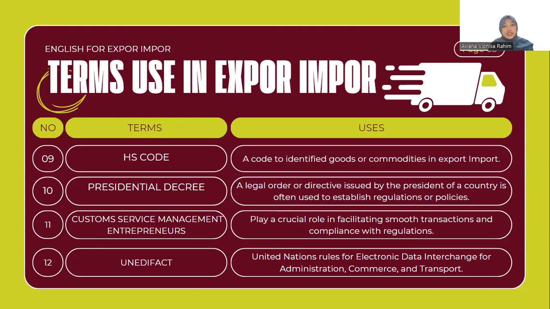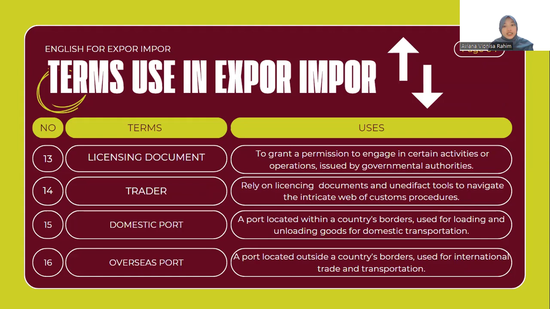Next, we have UN/EDIFACT, which is United Nations Rules for Electronic Data, which gives us information on administration, commerce, and transport. Next, we have licensing documents.